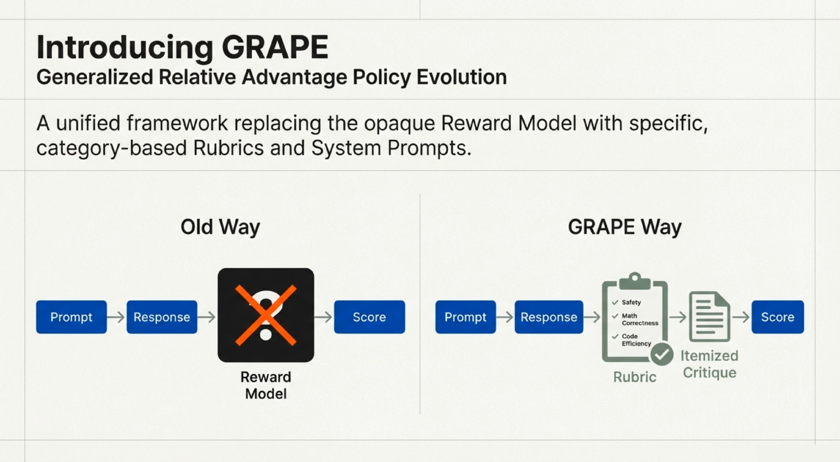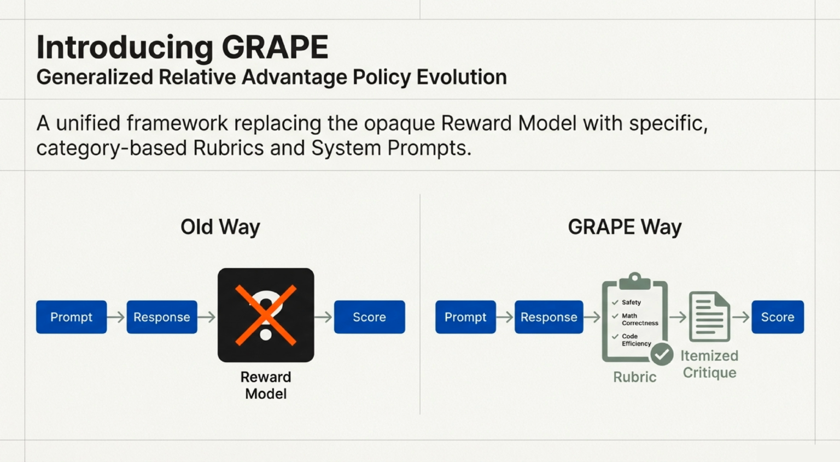This brings us to a new framework, Generalized Relative Advantage Policy Evolution, or GRAPE. GRAPE is a unified framework that replaces the opaque, black box reward model with specific, category-based rubrics and system prompts. Instead of getting a single arbitrary score, the GRAPE way generates an itemized critique checking for explicit things like safety, math correctness, and code efficiency.